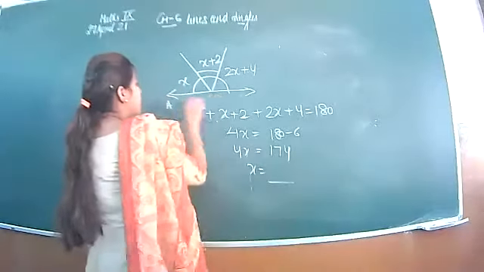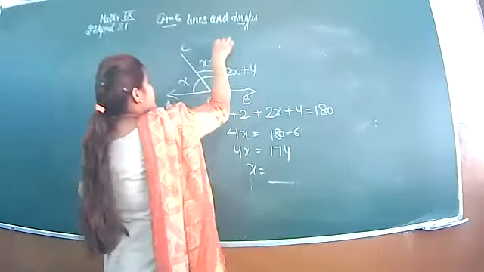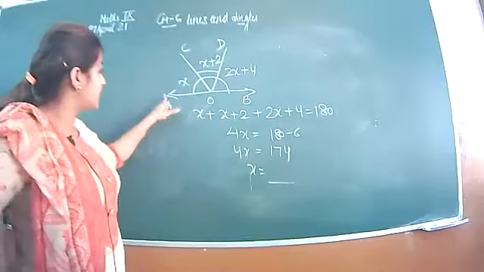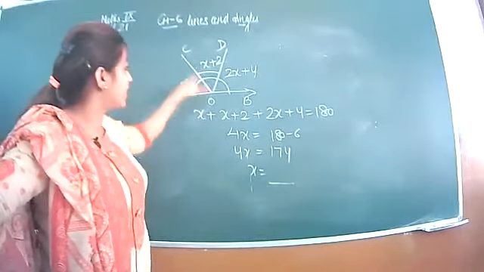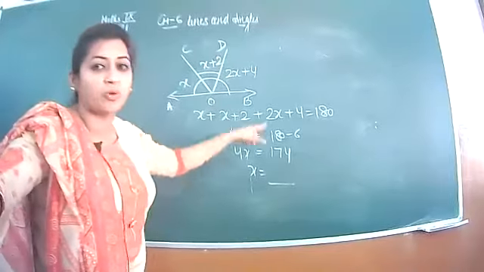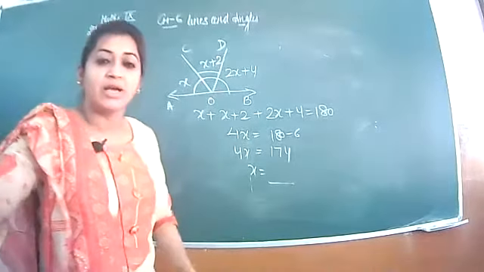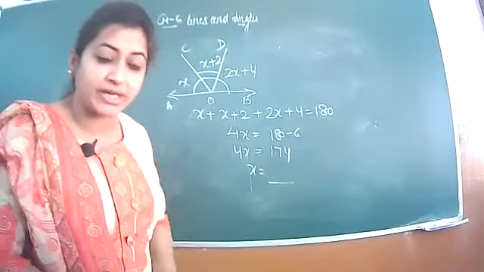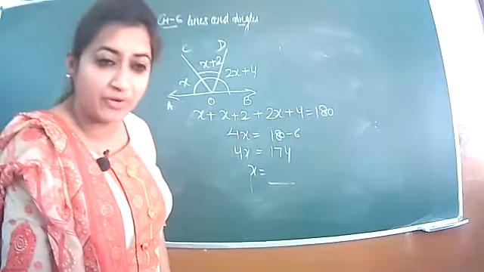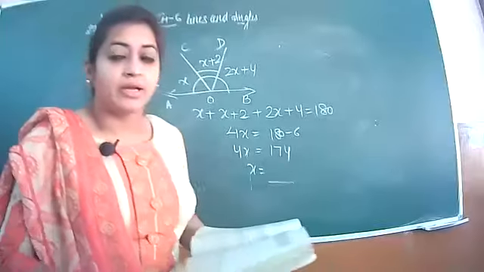Suppose I write the names AOB, this is C, this is D. So the first angle is AOC, the second one is COD, the third one is DOB. So you will find these three angles by putting the value of x there. This type of question is again there in this chapter and we will discuss it later on.